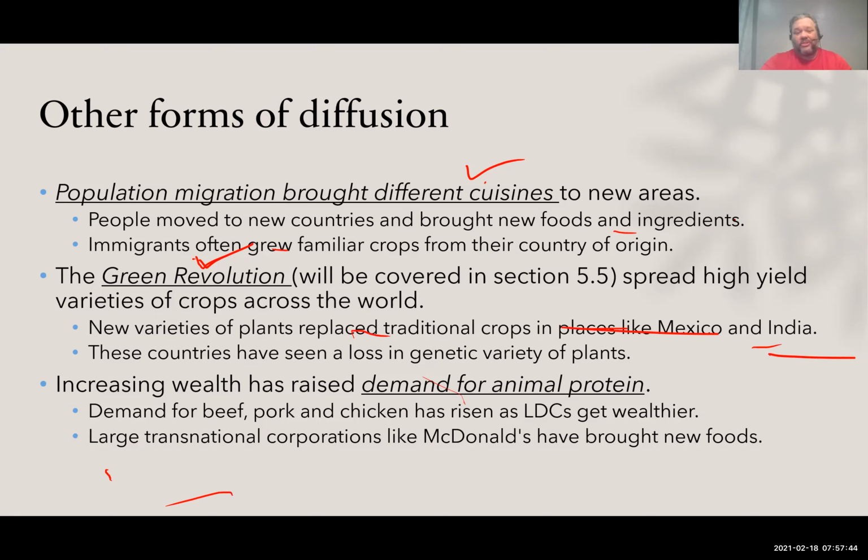And so the Green Revolution has done really good things. It's brought new varieties to different areas. Now, there's going to be some downsides that we'll talk about as well in terms of fertilizer use and water use. But anyway, so the Green Revolution spread these different crops around the world. And then increasing wealth in the world has caused an increase in demand for animal protein. All right. And so the wealthier countries are, the more animal protein they eat. All right. So demand for beef, pork, and chicken has risen in LDCs, less developed countries. And so we would expect to see that trend continue.